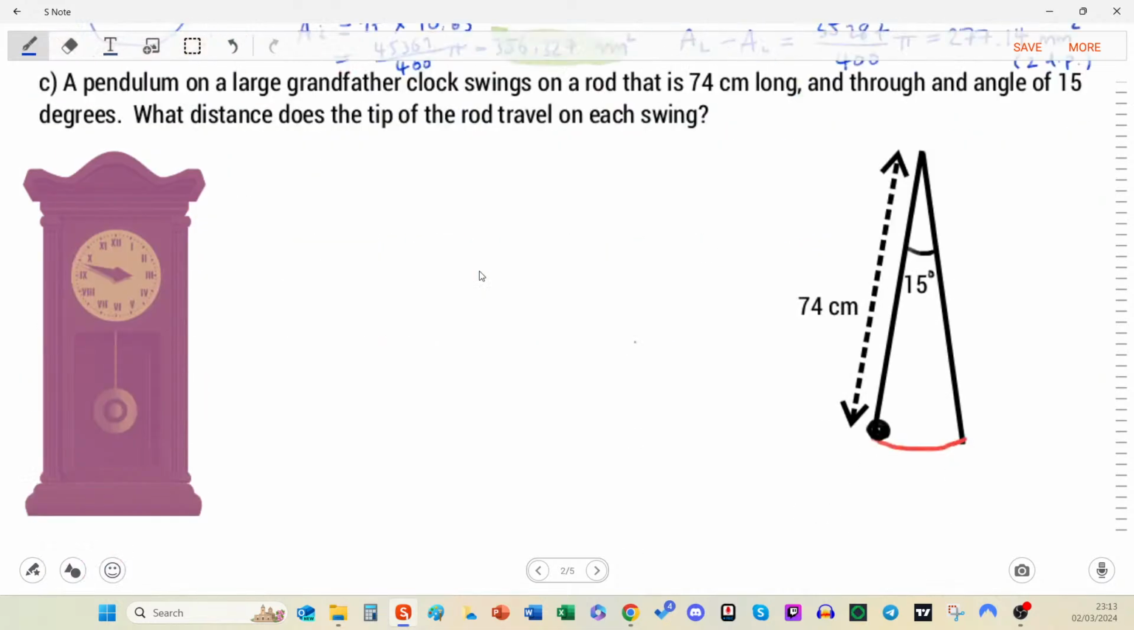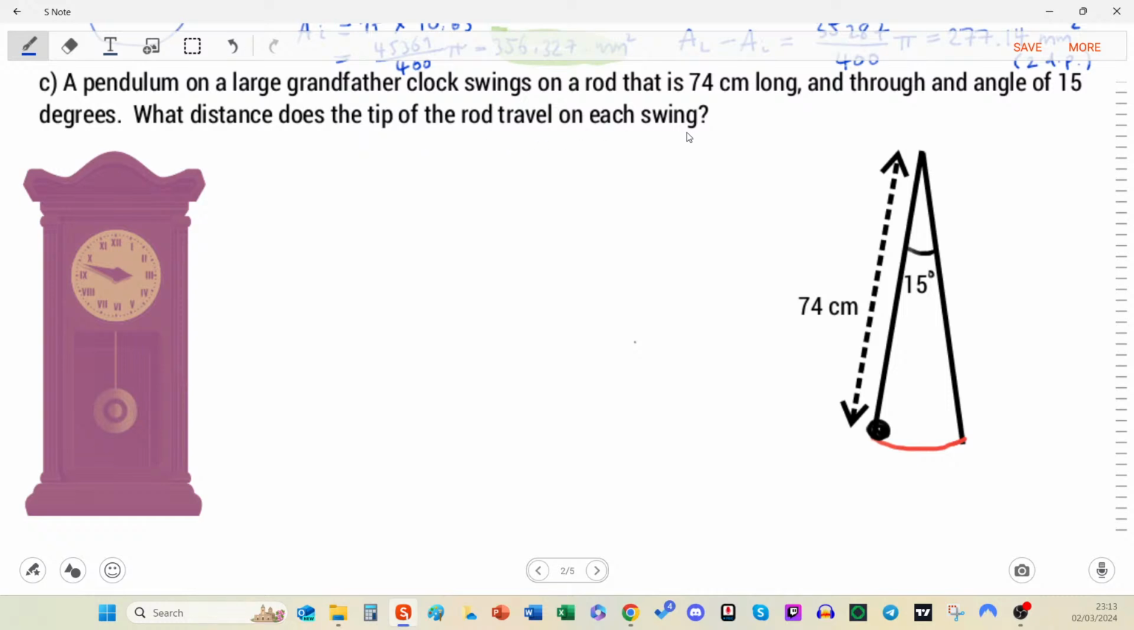Let's move on. So a pendulum on a large grandfather clock. This is something of the yesteryear. It swings on a rod that is 74 centimeters long, so it's bigger than it looks. A little mini mathematical diagram on the right here helps us visualize what is going on. It also swings through an angle of 15 degrees. Right, so back, forth, back, forth.